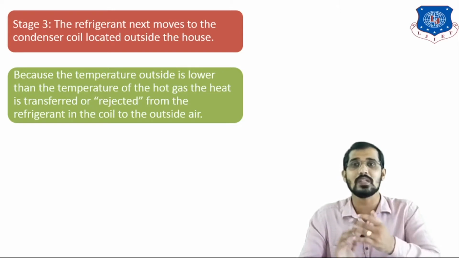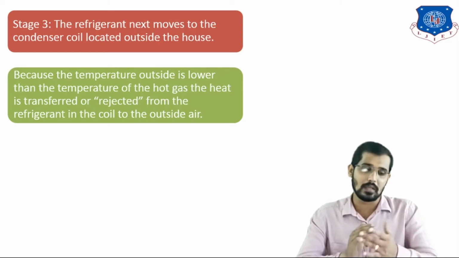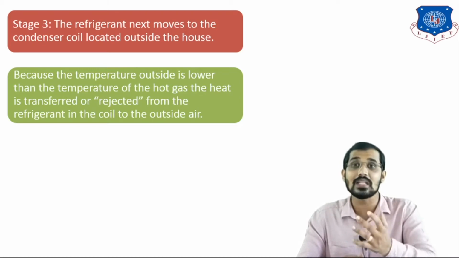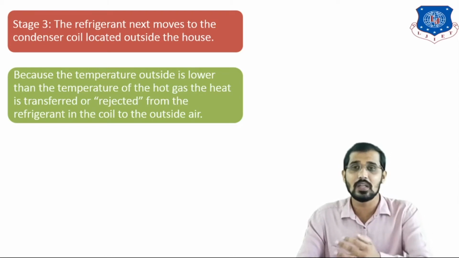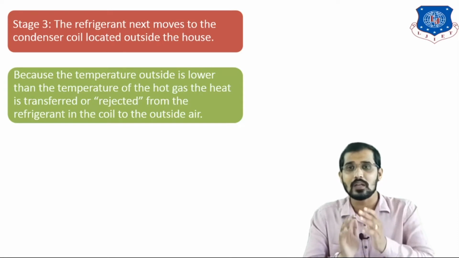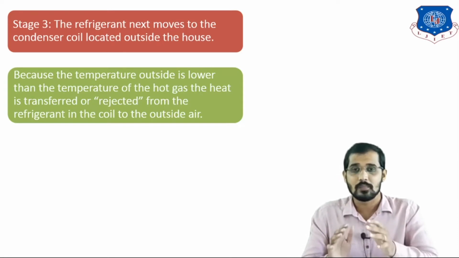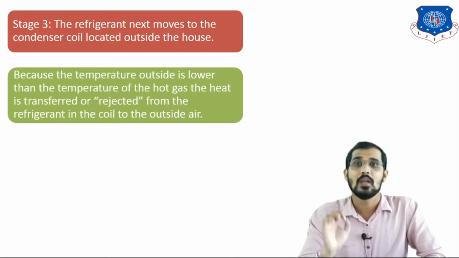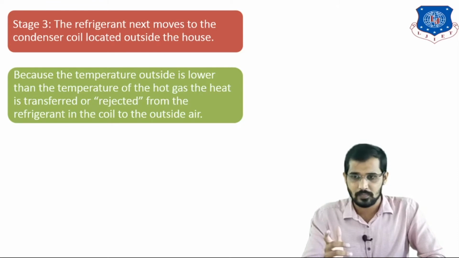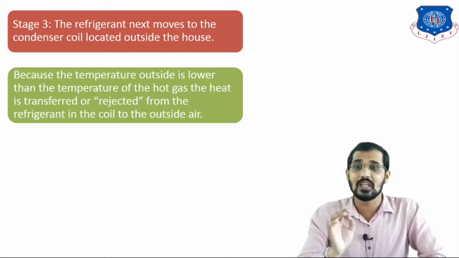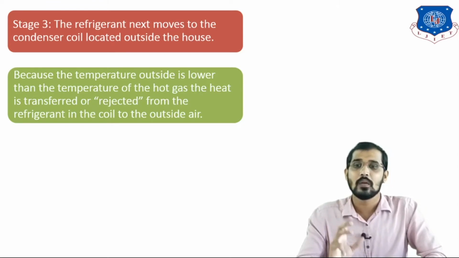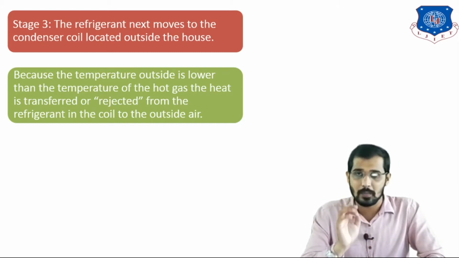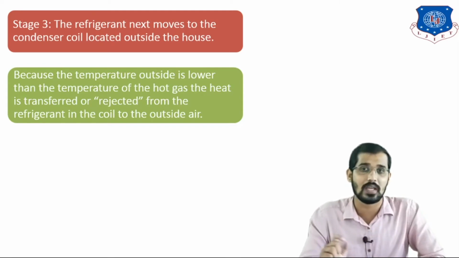We have seen this concept in a distillation column as well, where the reboiler is at the bottom side and the condenser is at the top side. The reboiler provides heat and the condenser removes or extracts heat. So here the same thing is happening. Since the condenser is kept outside of the house, we are removing the heat from the hot gas to the surroundings. Because the temperature outside is lower than the temperature of the hot gas, the heat is transferred or rejected from the refrigerant to the coil or outside air. Why are we rejecting to the air? Because the temperature of the air is lower compared to the hot gas.